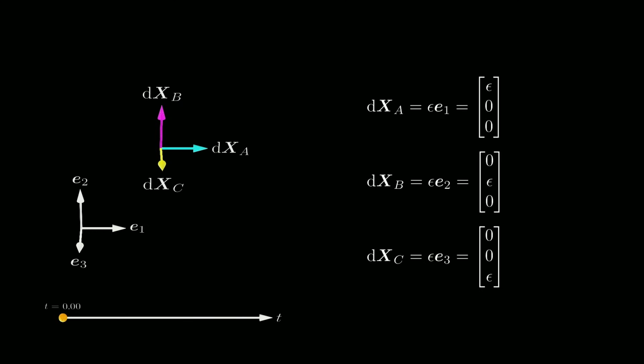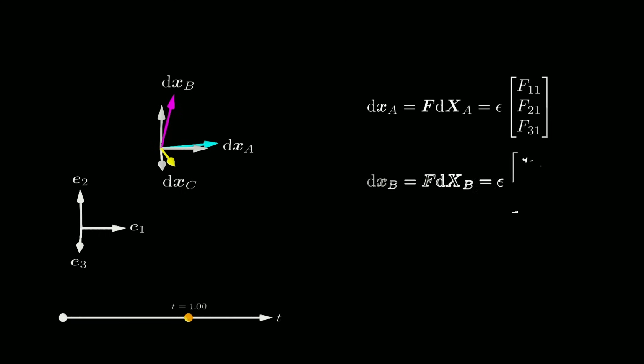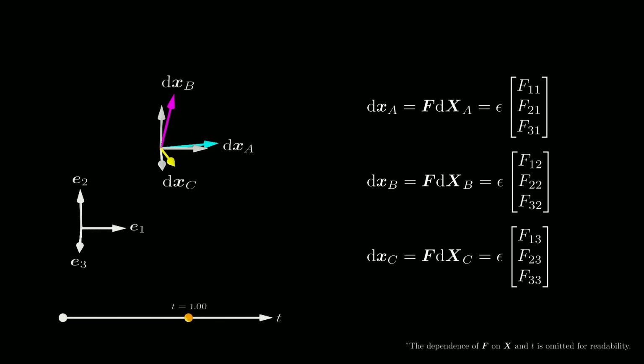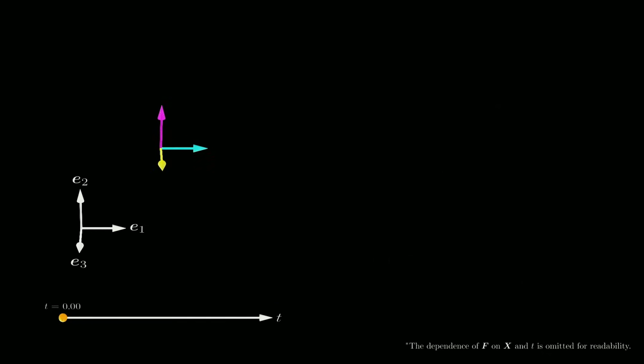We start off by introducing three specific line elements, which are oriented in the same directions as the basis vectors. Let's denote them as dXa, dXb, and dXc. These line elements can be expressed as a very small number epsilon times the respective basis vectors. Over time, these three vectors transform into the deformed vectors dxa, dxb, and dxc. The deformed vectors are computed as F times the undeformed vectors, which leads to epsilon times the respective columns of F. Next, we take a look at the volume spanned by the three undeformed vectors and denoted by dV. It computes to epsilon cubed.